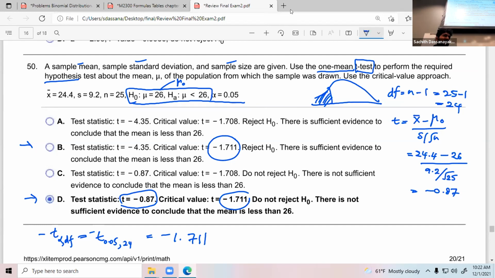Since I'm teaching you how to do this problem, let me go forward and explain what to do next. This is your critical value. This is your critical value. This is your test statistic.